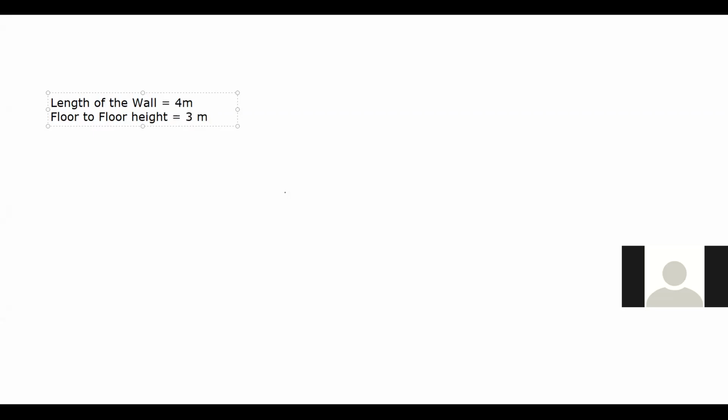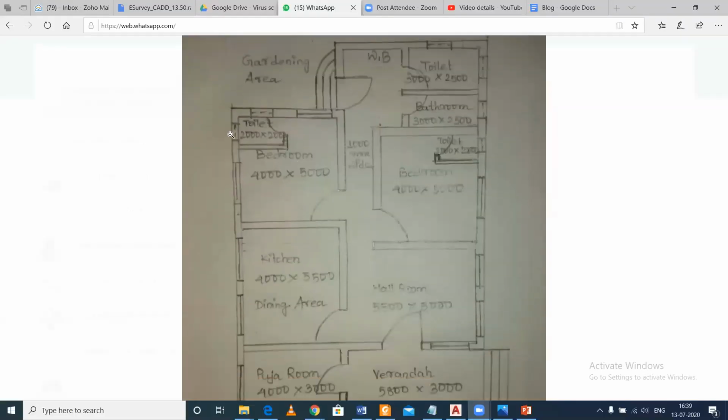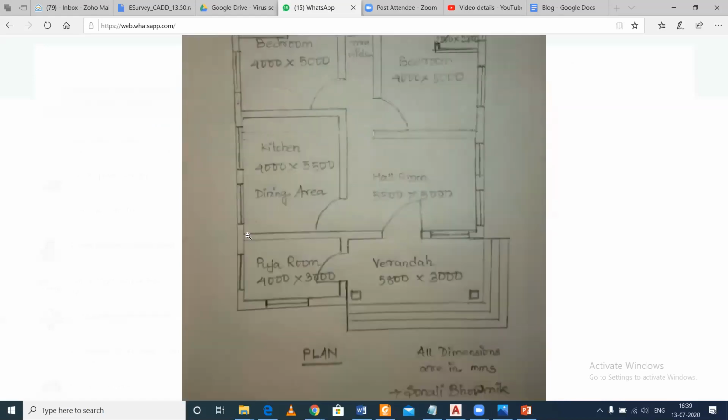So the length of the wall we got, the floor to floor height we got. Now, what is the thickness of the wall? I think this is the internal wall. Yes, sir, this will be an internal wall. Sir, 12 inch wall. No, 9 inch. Let me show you again. I think you have some confusion. So these are your exterior walls. All these are the exterior walls, and these are the interior walls.